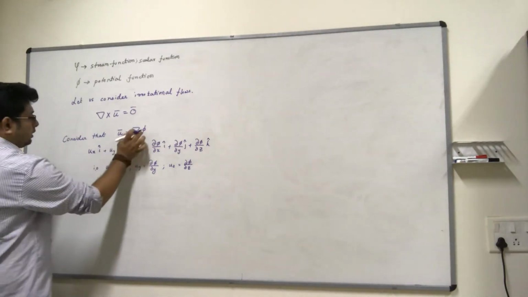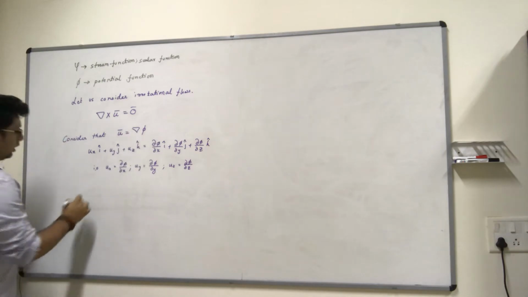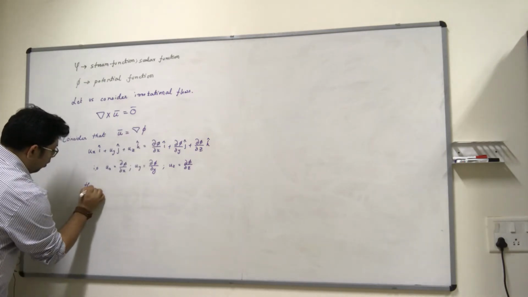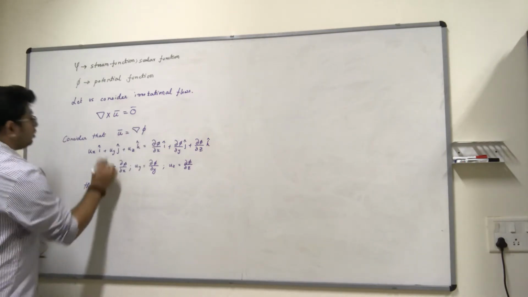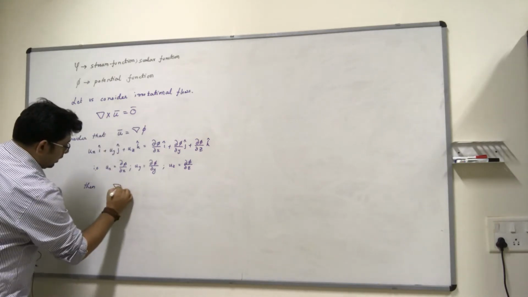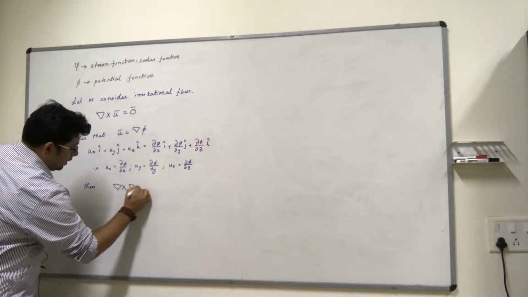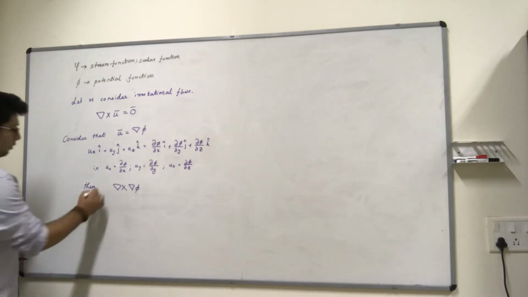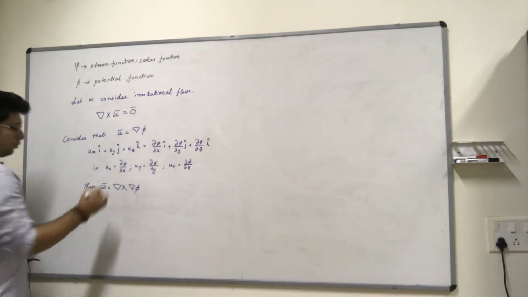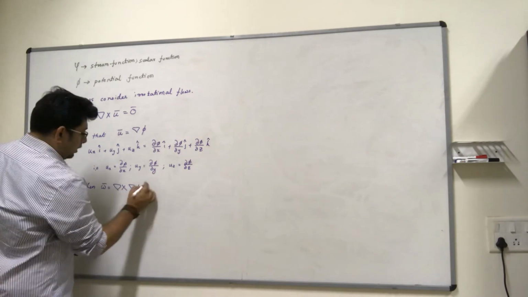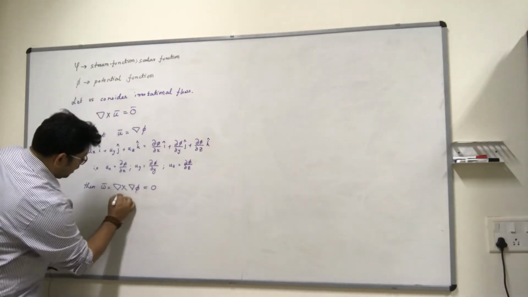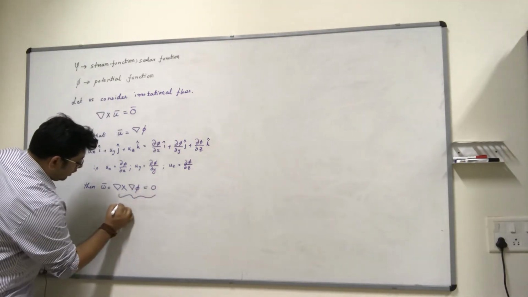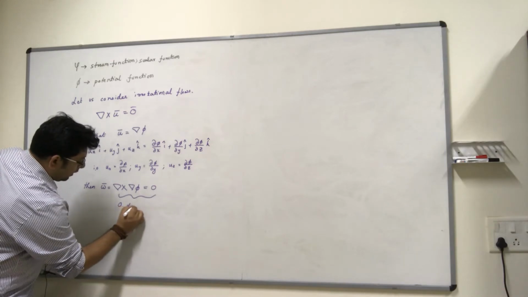Then consider that this is true. Then what happens to the vorticity? Vorticity now is this. And what is this? This is equal to 0. This is 0 due to vector identity.